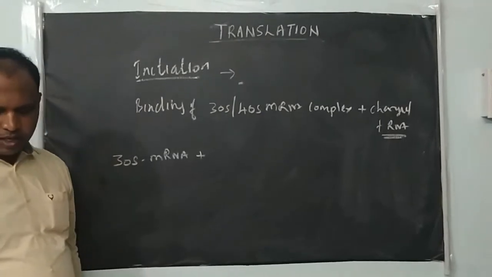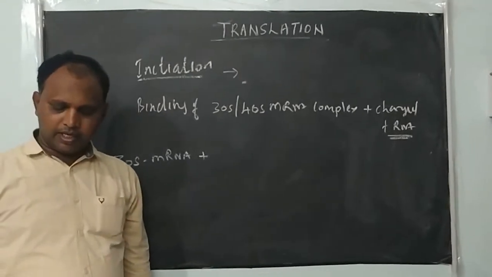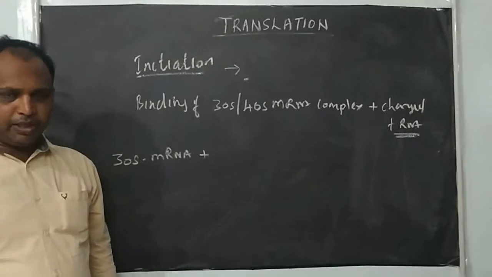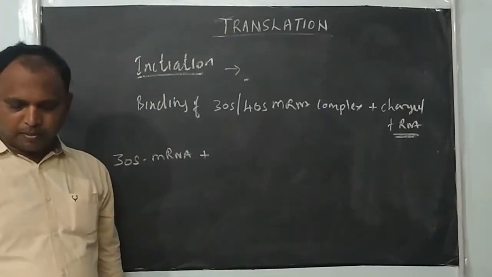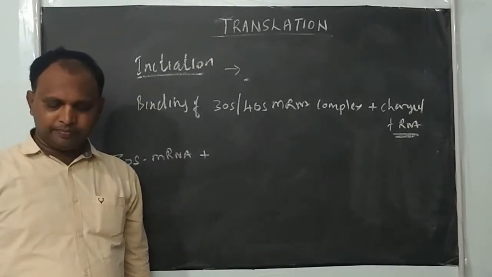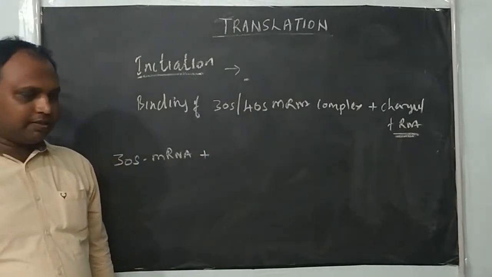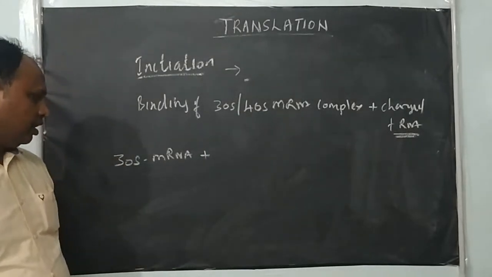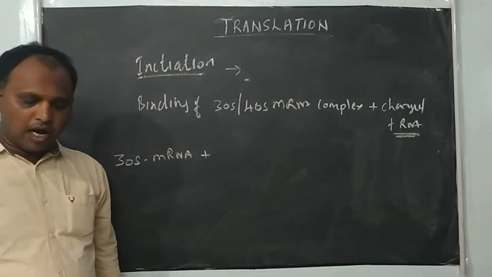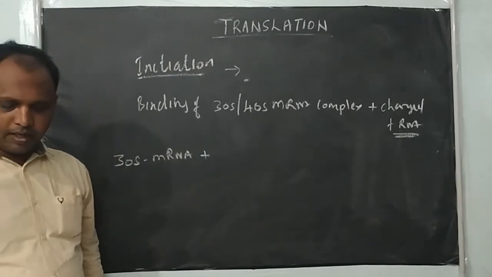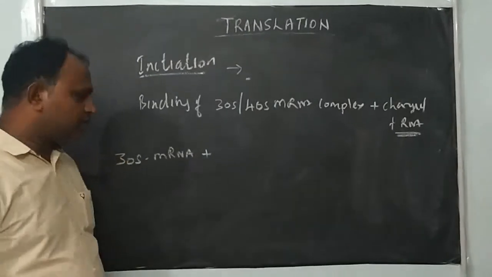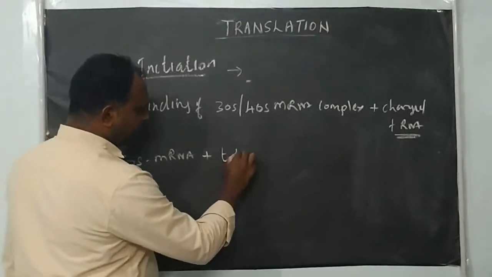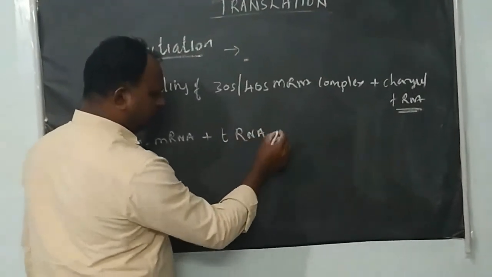actually in prokaryotes the type of tRNA is formylated methionine tRNA. So the formylated tRNA is attached to the 30S mRNA complex, whereas in eukaryotes it is a non-formylated one. This is the initiator tRNA which carries the methionine amino acid.